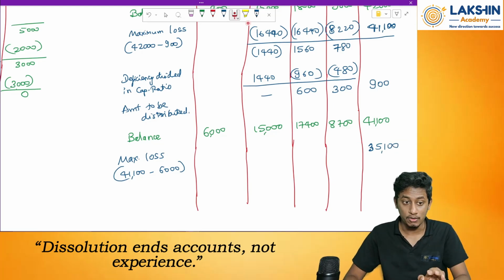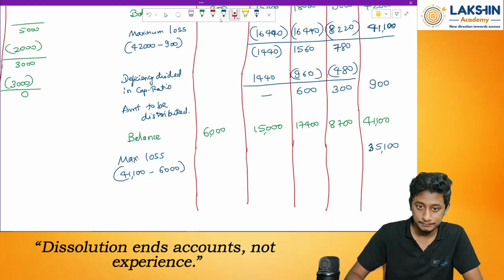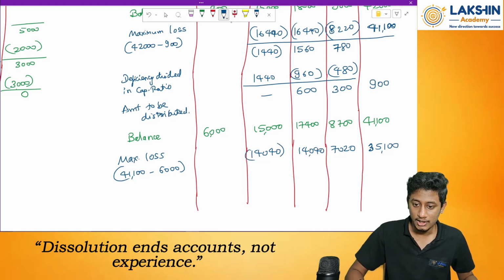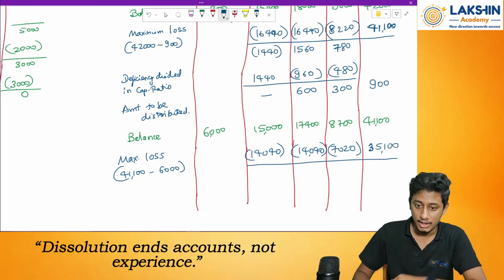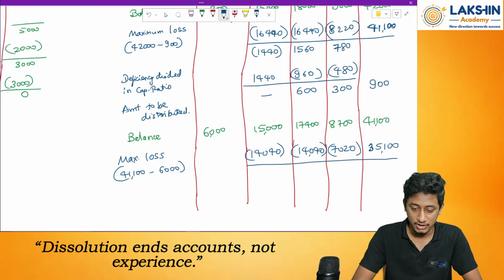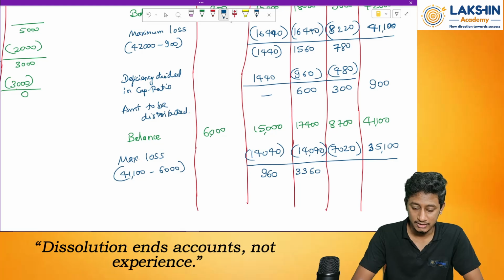Now divide this loss in the profit sharing ratio of 2:2:1. So divide by 5 equals 7,020, into 2 equals 14,040. Then 14,040, deduct this maximum loss and see how much is to be distributed between all the partners. 15,000 minus 14,040 equals 960. Then 17,400 minus 14,040 equals 3,360. 8,700 minus 7,020.